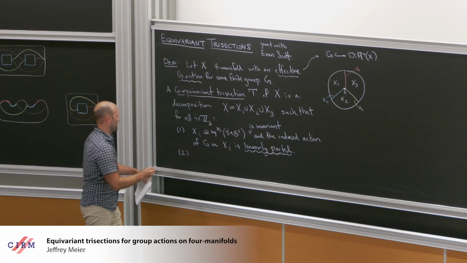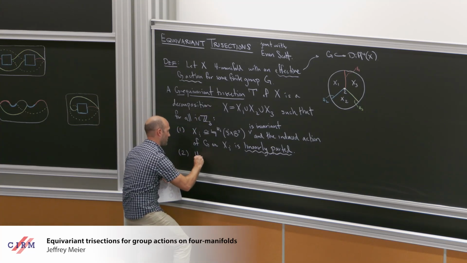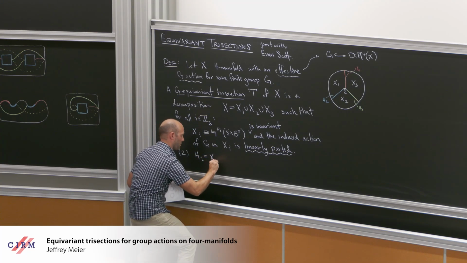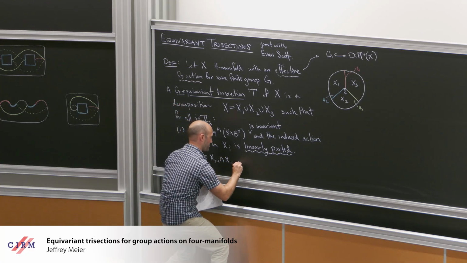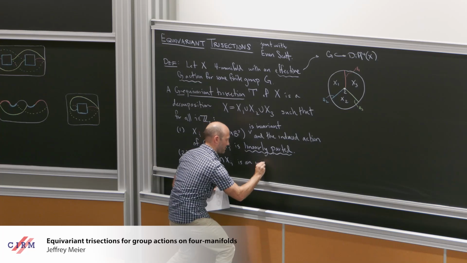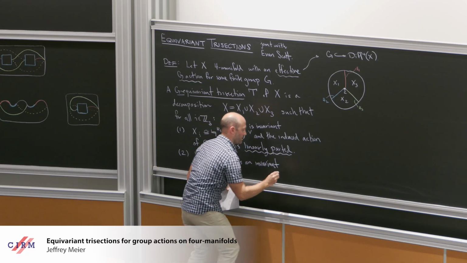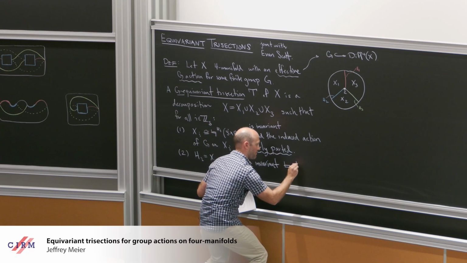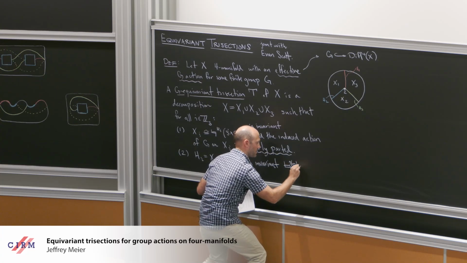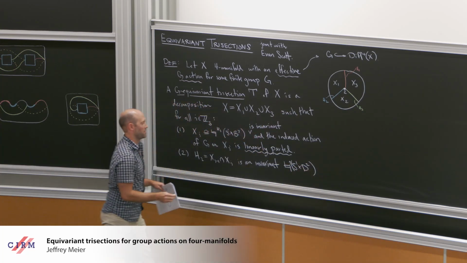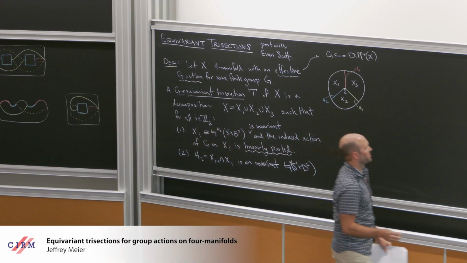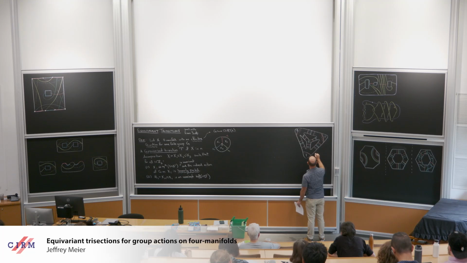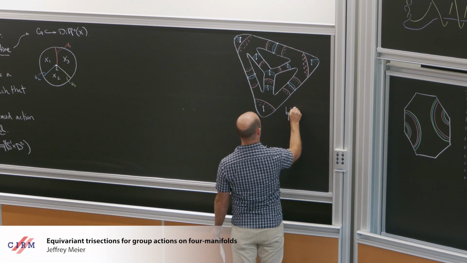The second condition is the condition on the pairwise intersections. The intersection of any sector with the next is an invariant boundary connected sum of g copies of the solid torus. So this is a three-dimensional handlebody of genus g. For example, this one over here, sort of pictured, is, what is it, 3?